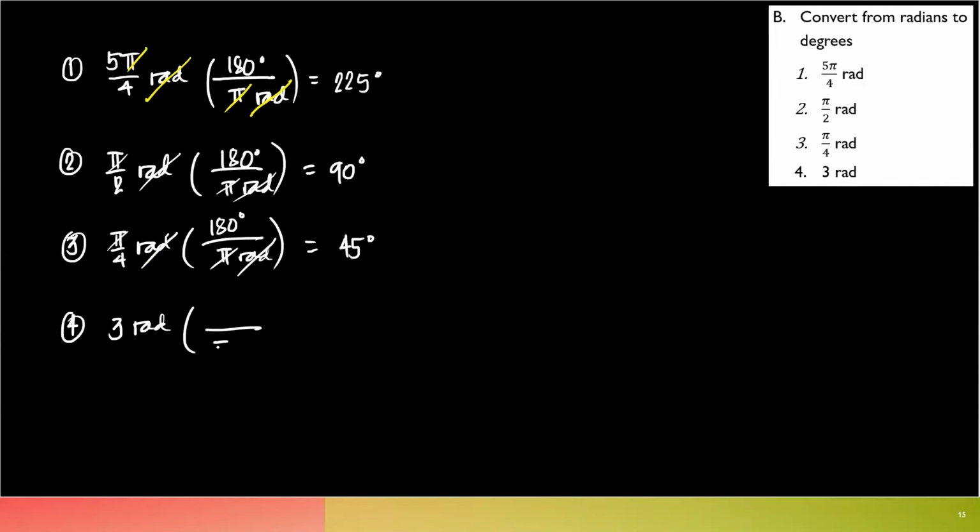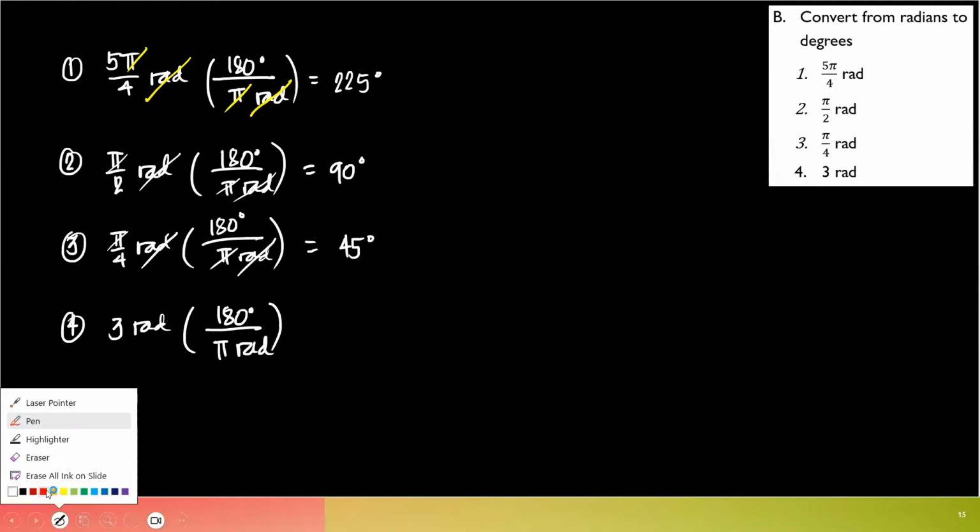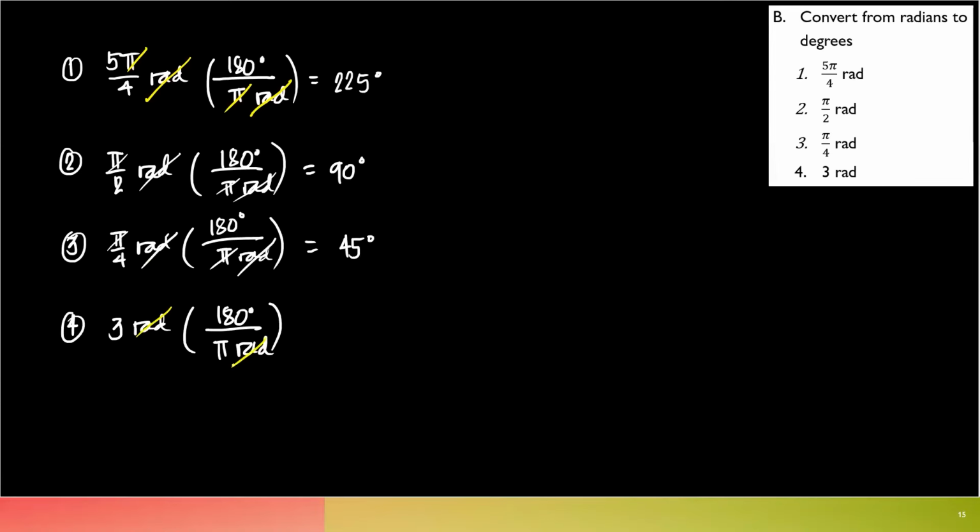Yes, it is possible. So this one will still be pi rad over 180 degrees. So you can cancel out the units here, rad. You will still be left with degrees. But then the question is, sir, why is there a pi that's left? It's okay. Leave it as is. Some of you might say, sir, is it okay to make this 540 over pi degrees? It's okay.